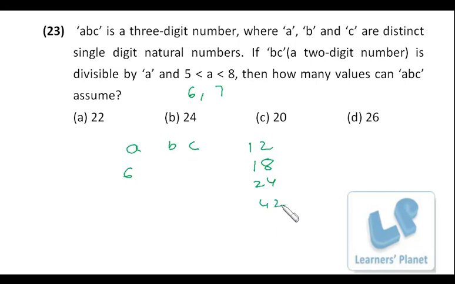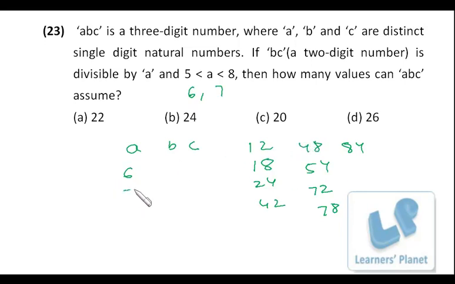After that, 6 7s are 42, 6 8s are 48, 6 9s are 54, 60 cannot be taken, 66 cannot be taken, then 72, 78, and then 84, 90 cannot be taken, 96 cannot be taken. Okay, so when A is 6, these are the possible values of BC.